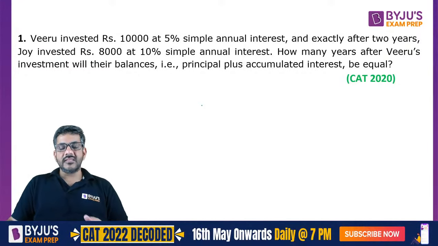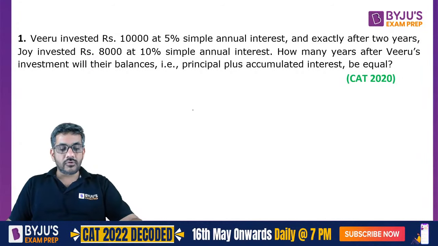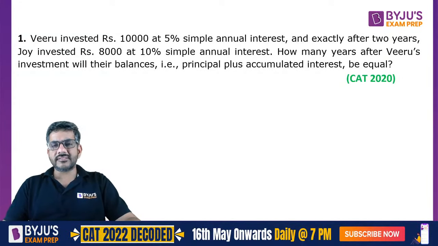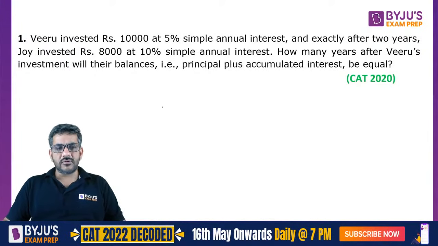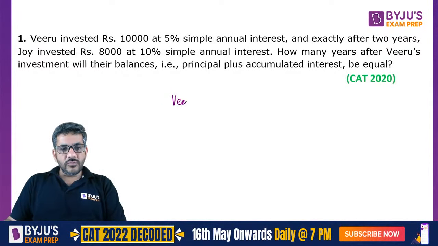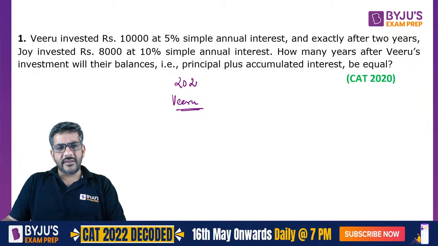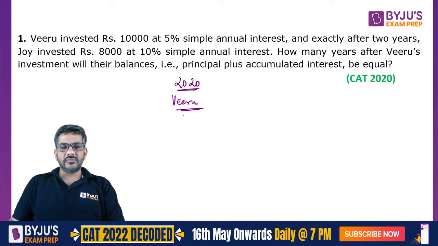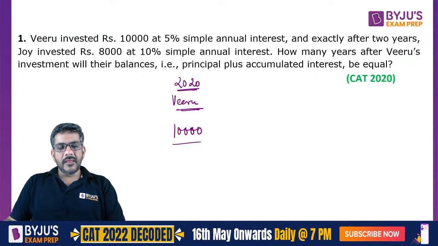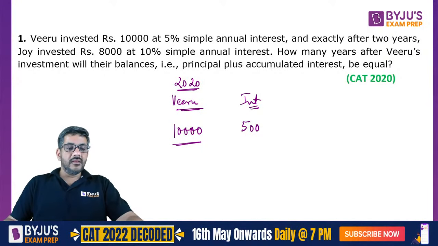And of course, as I have done in the previous sessions as well, I would try to talk about only those solutions which are required from an exam's perspective rather than going with the general solution. If it is required, sometimes I might talk about those as well. So let us say Viru invested in, let's assume, 2020. And how much did he invest? He invested a total of 10,000 rupees at 5% simple annual interest. So can I say the interest that Viru is getting every year is 5% of 10,000, which is equal to 500 rupees?